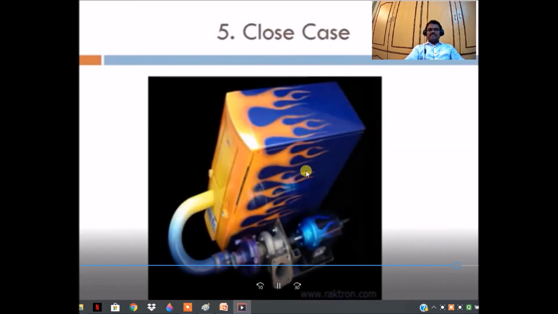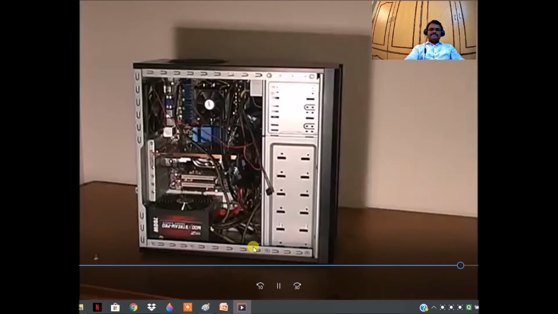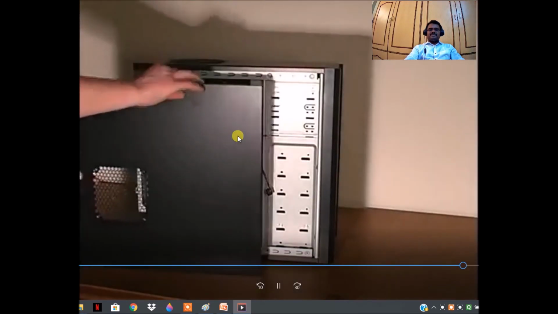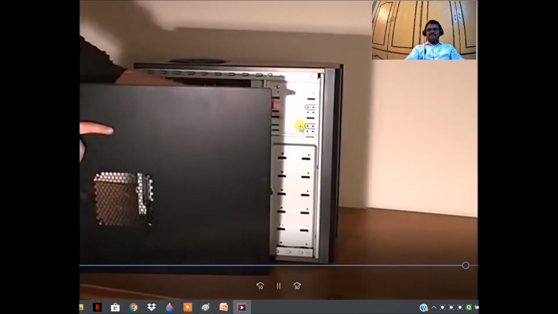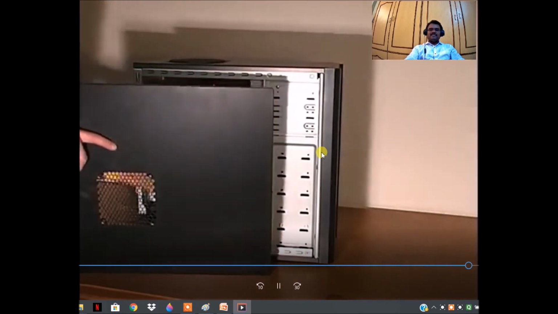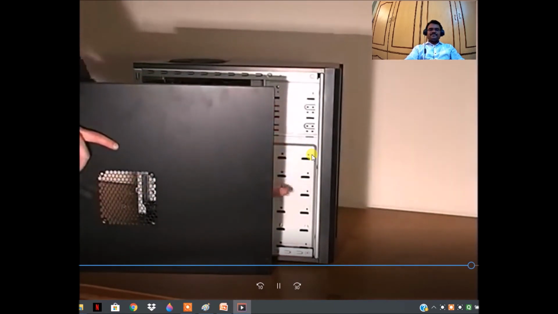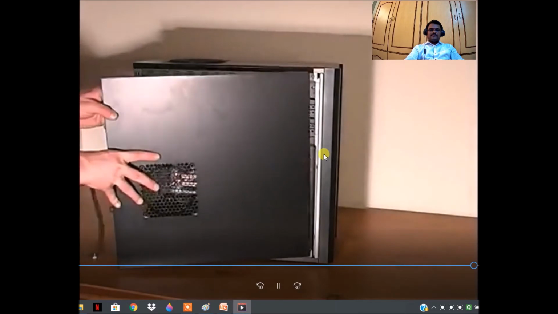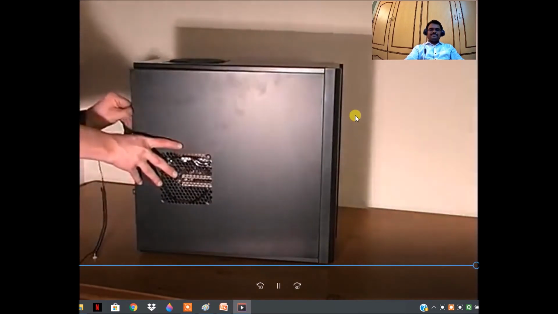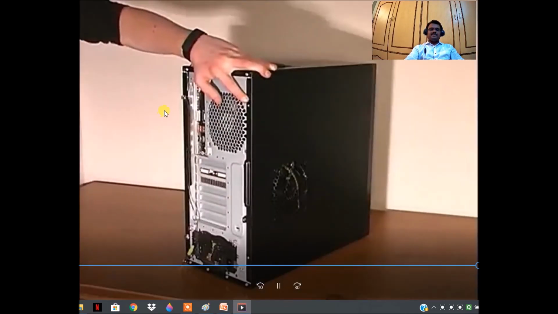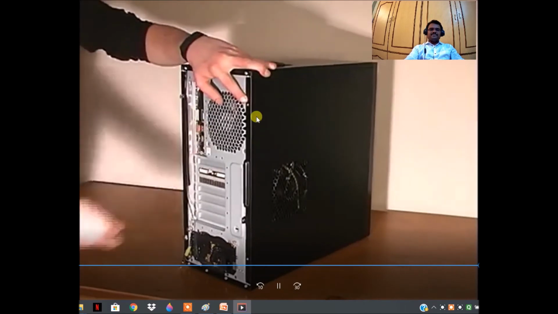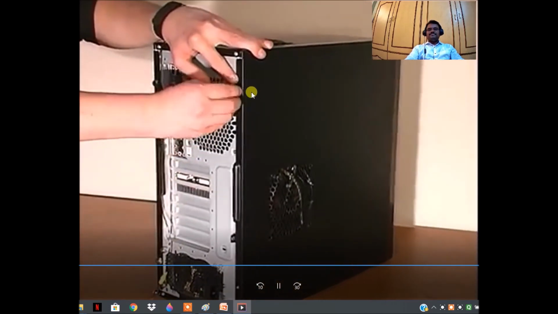So we have to close the case now. We have to close the case and cover the computer case now. We have installed the RAM properly. So like this, we have to close the cover. Always we have to wear the electrostatic wrist strap when we have to screw it up again.